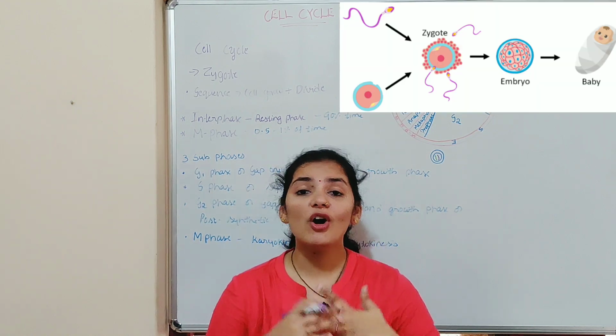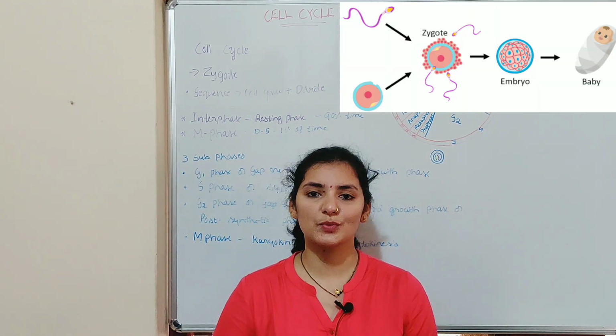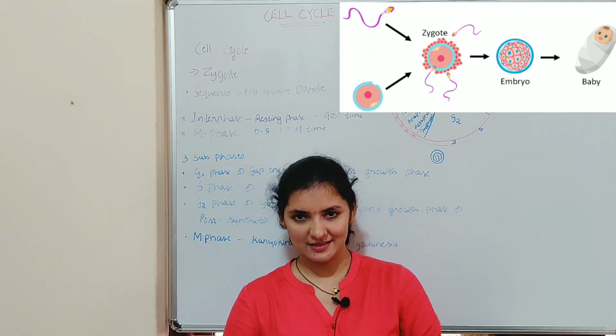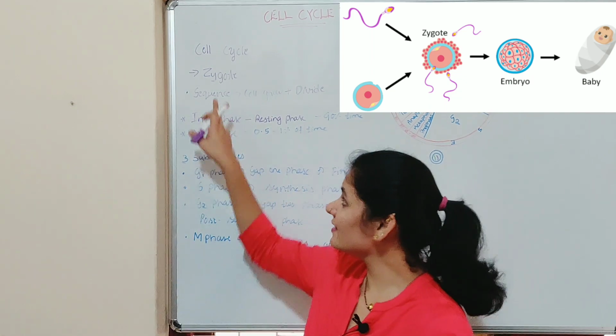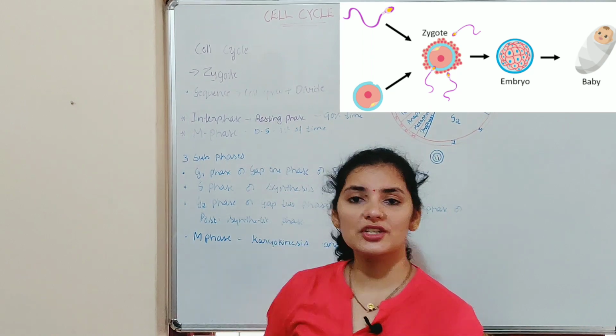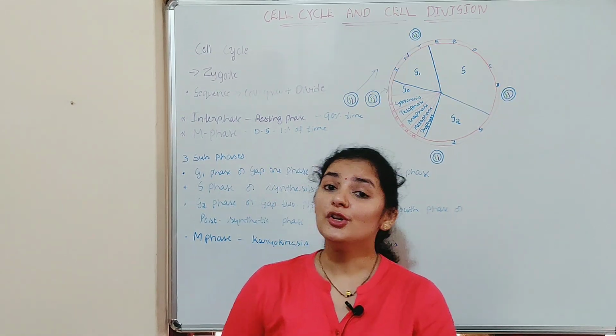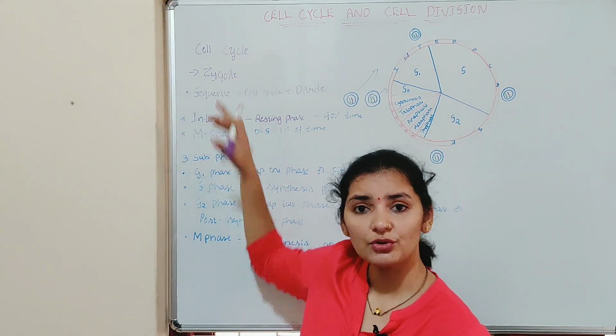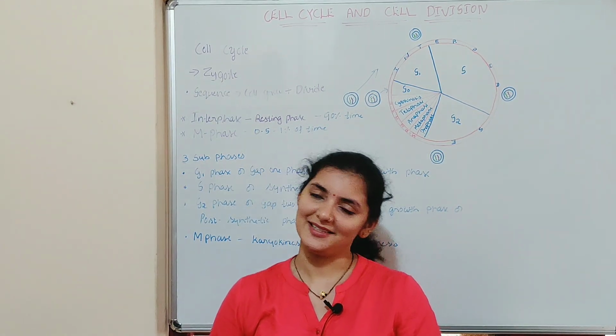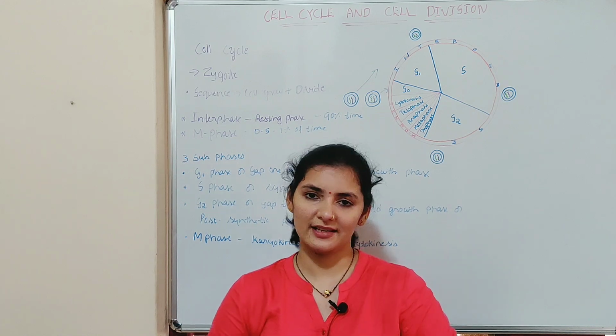You all know that all organisms, including the largest one, have begun their life from a single cell, and that single cell is known as zygote. This zygote is formed from the union of sex cells, that is egg and sperm. Do you know how this single cell zygote gives rise to such a large organism? Yes, it is by cell growth and cell division.